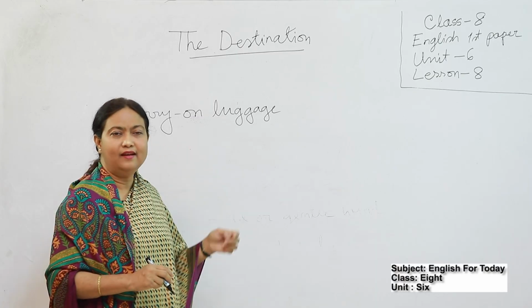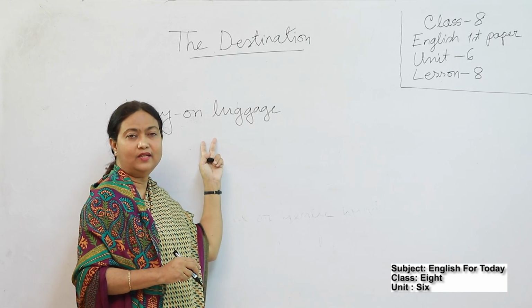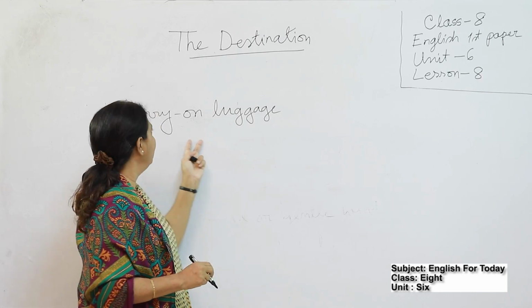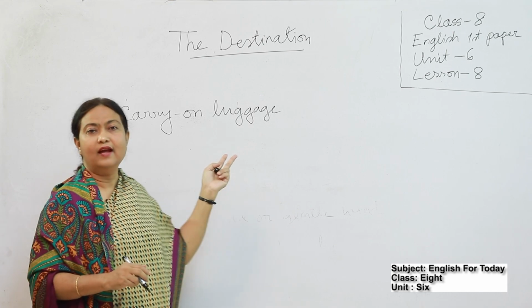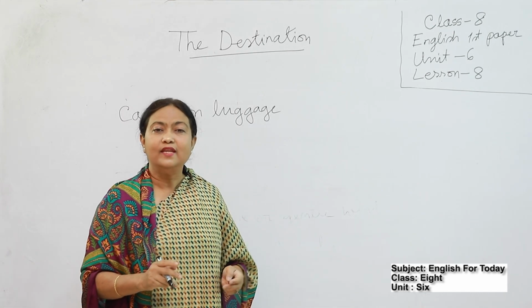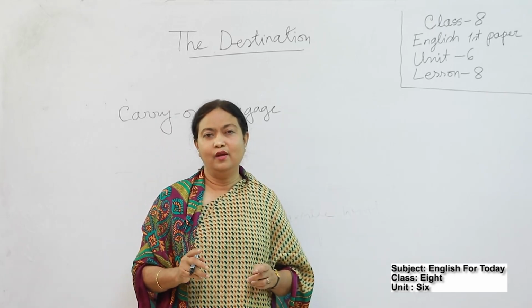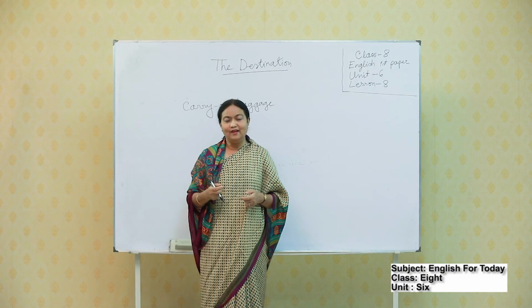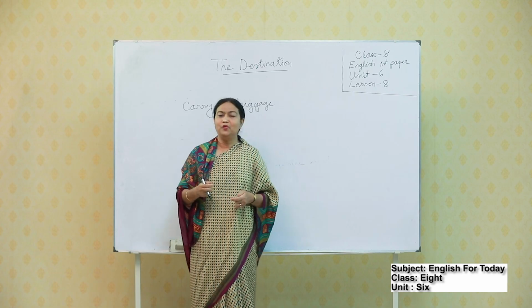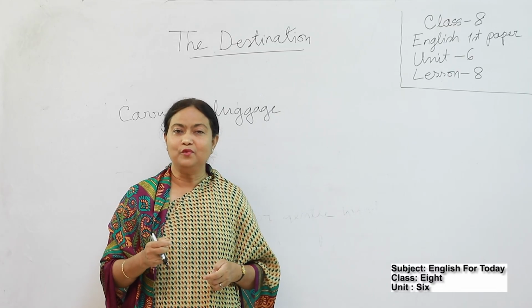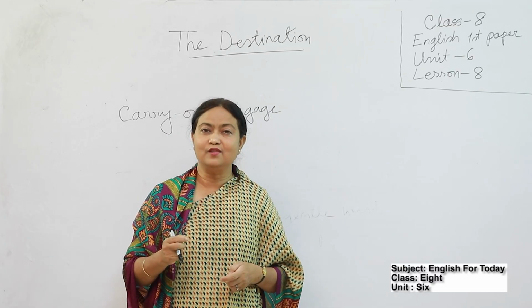Okay students, another term, actually it is not a word, it is a term, carry on luggage. Have you seen ever carry on luggage? I am explaining. Usually when we travel or go for a tour, we carry some suitcases or luggage.